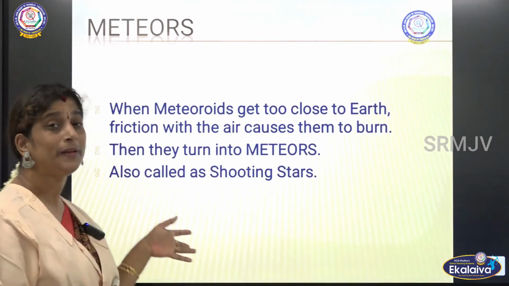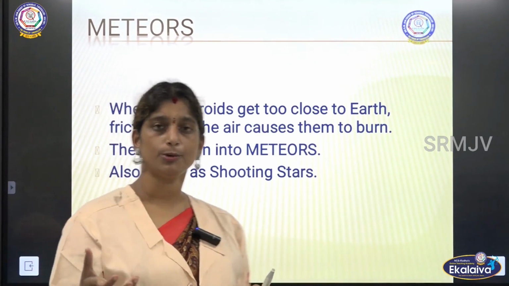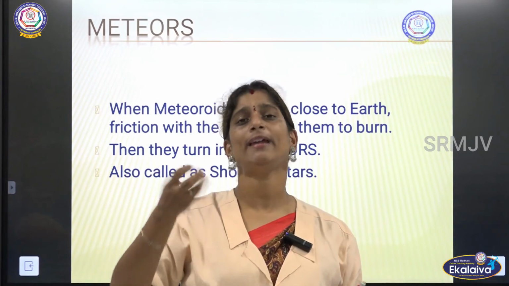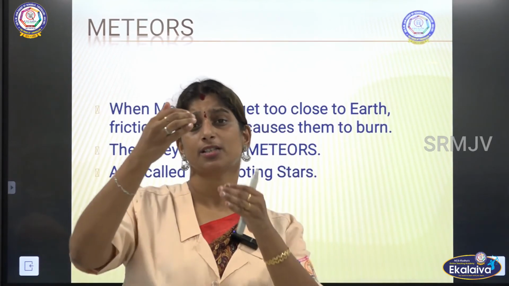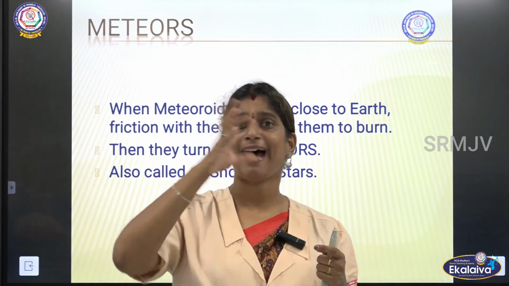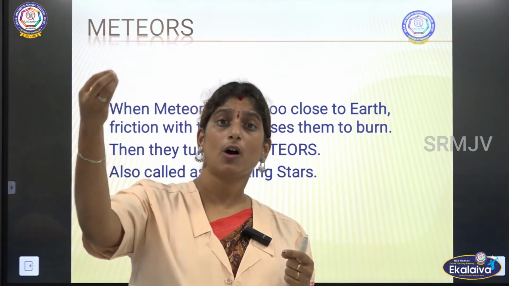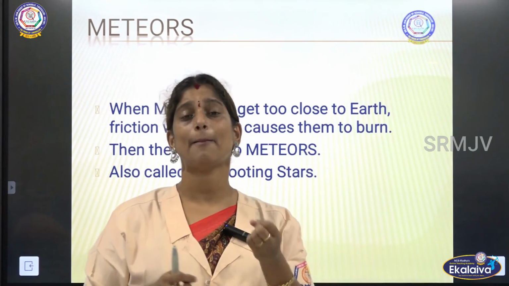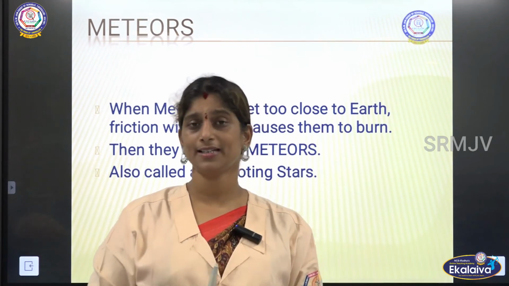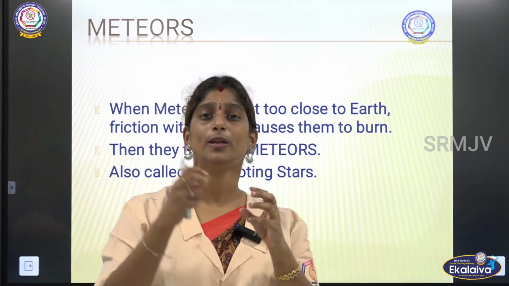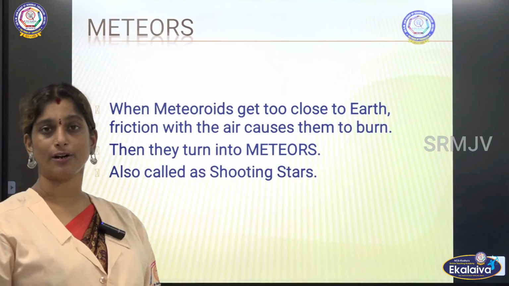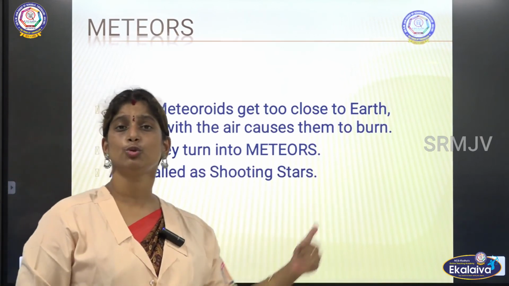Then what about meteors? What happens when these meteoroids come closer to the earth? When it reaches the layer of atmosphere, the air layer, I told you about, what happens? It starts burning up due to the friction when it gets rubbed with the air, right. This stone-like structure starts burning up, and that is called a meteor. They are also called shooting stars.